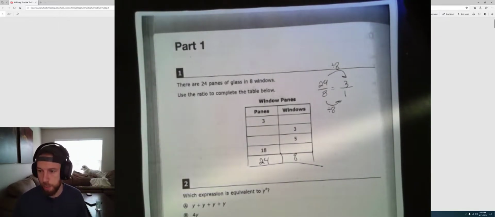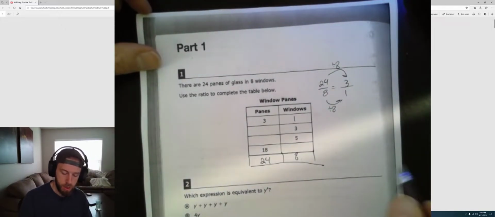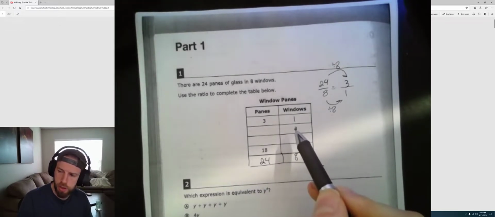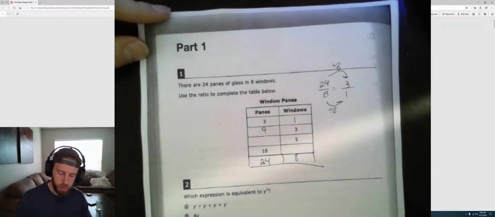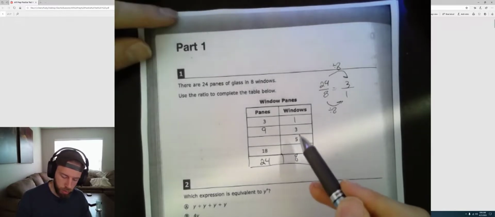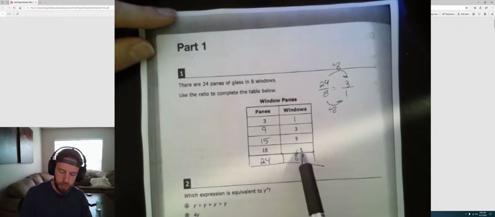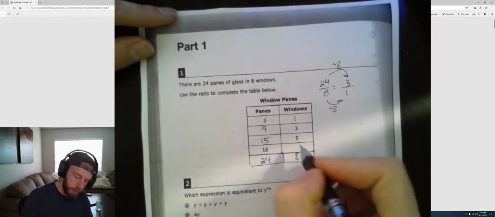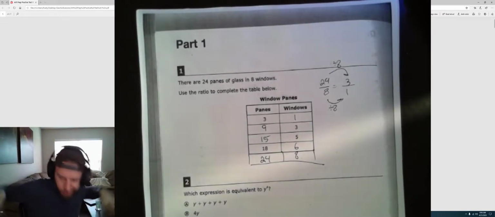This is really going to help us fill out the rest of this table. 3 panes, 1 window. That's what we just figured out, right? Now, if there's 3 windows, with 3 panes per window, then to go backwards, we just multiply. 3 times 3, there will be 9 panes in those 3 windows. Same thing with this one right here, right? 5 windows, 3 panes per window, 5 times 3, 15. And then the last one we need to figure out is if there's 18 panes, how many windows would that be? Well, again, going back this way, we'd be dividing. 18 divided by 3. That would be a total of 6 windows. Boom. Problem number 1. Done.